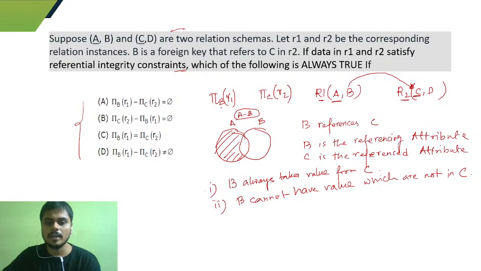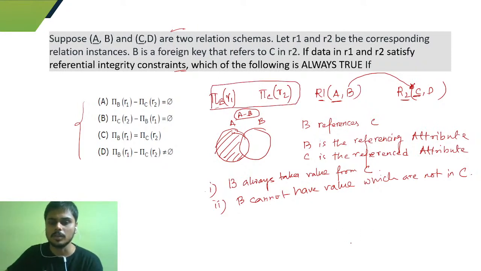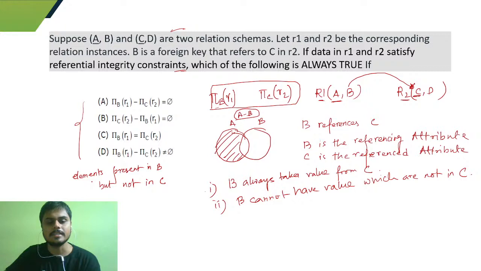So if I consider these two parts, the elements present in B but not in C, is this possible at all? Tell me if it is possible or not.